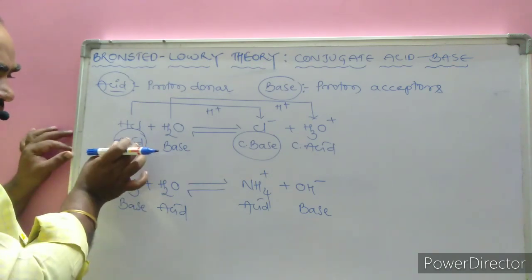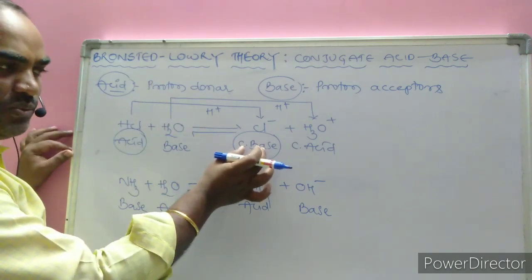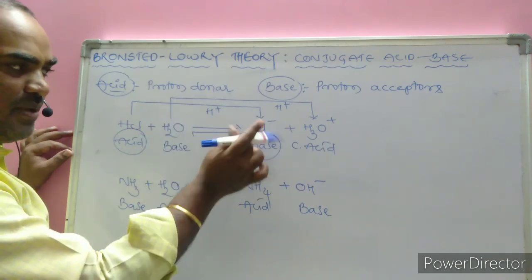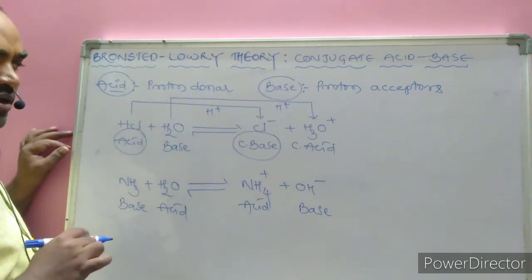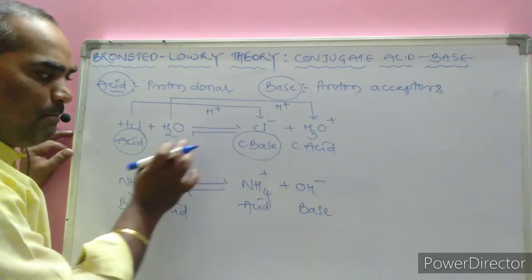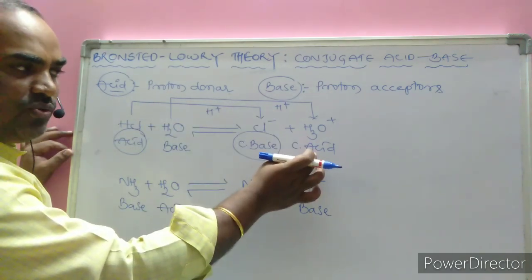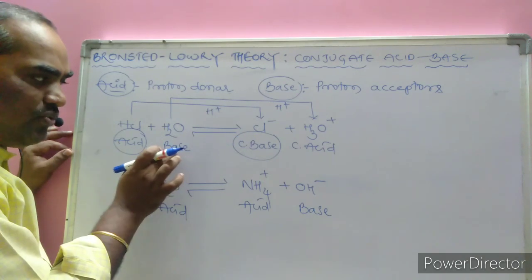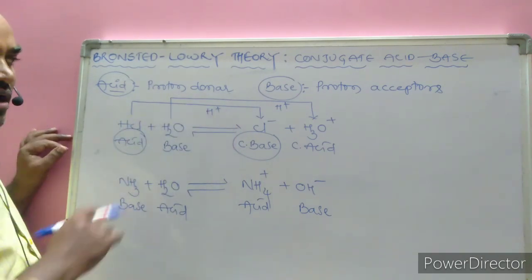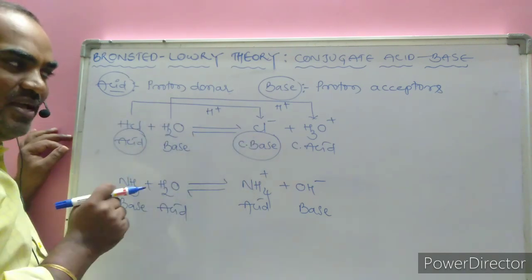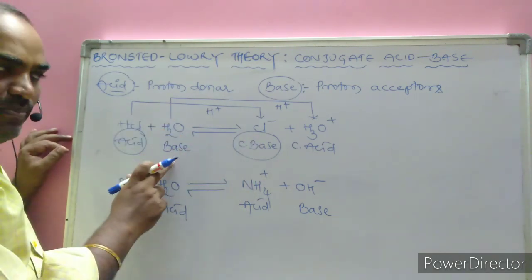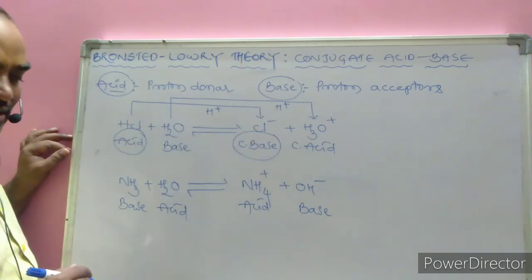One more. Acid getting converted to base, what do we need to do? Remove one proton. A base gets converted into its conjugate acid, what do I need to do? Add one proton. Removal of a proton from an acid converts it into the conjugate base. Addition of a proton to the base converts it into the conjugate acid.